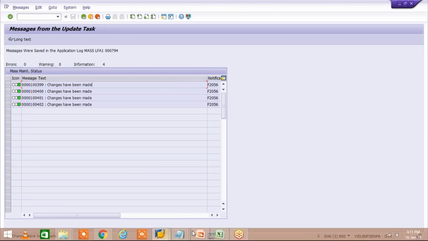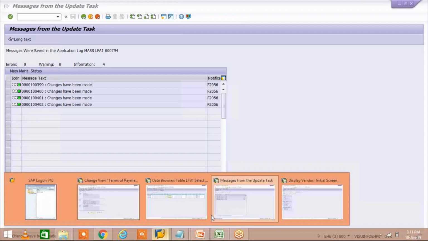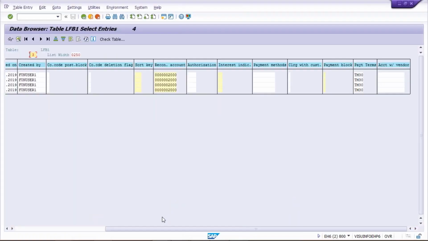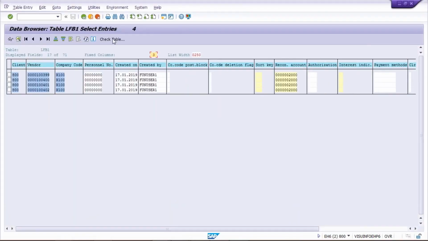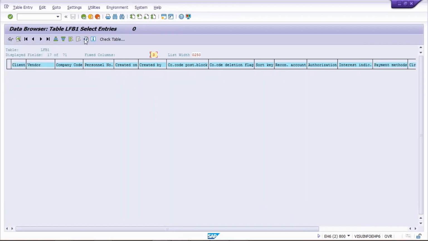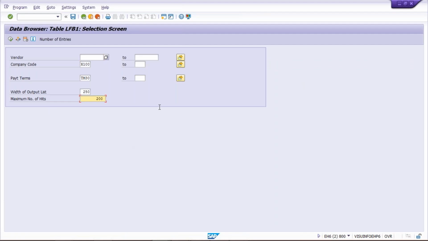After that, what you are going to do, guys, you can do one thing. You can just come here on the table itself, and then you can refresh. So refresh. Once you refresh, now what is happening? All TM30 is gone, right? Now whichever TM30 was there, now it is converted into what? It is converted into TM45.